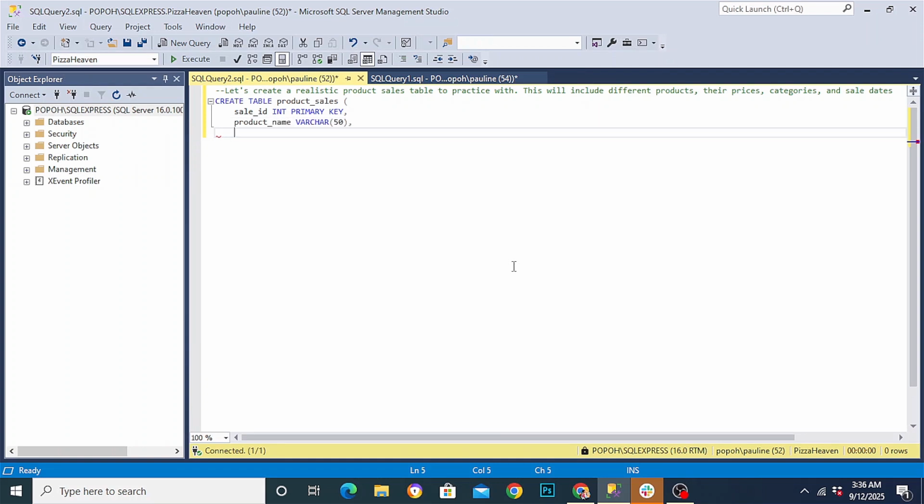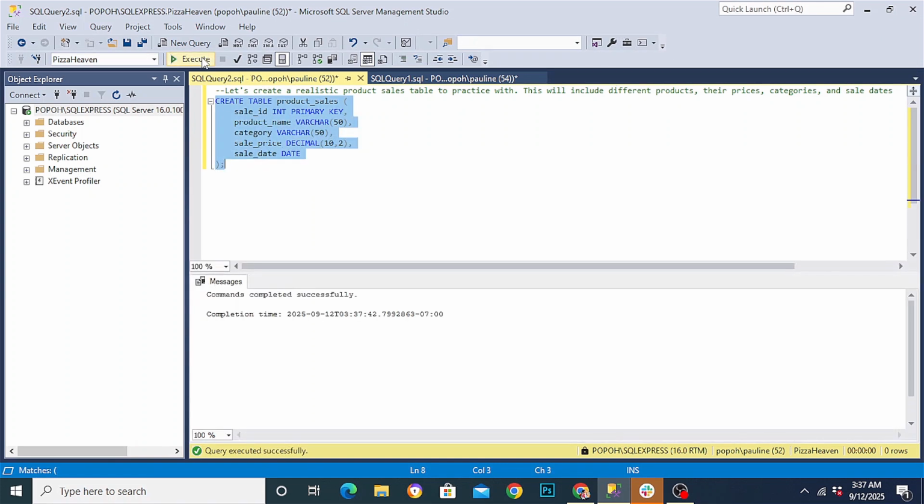Next column will be the category column, and since it's text, it will be VARCHAR, and I don't want it to have more than 50 characters as well. My next column will be the sale price, and since it's a price, its data type will be a DECIMAL, since we all know that amounts of money can have decimals in them. Then my final column will be the sale date, and since it's a date, its data type will be DATE as well. So let's close the bracket, finish our query, highlight it, and then execute it.